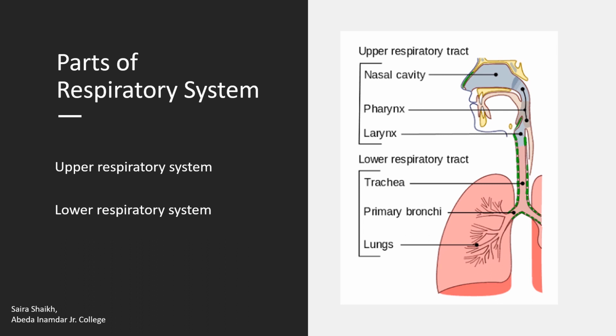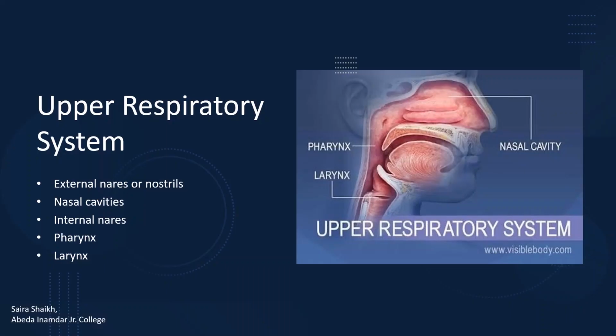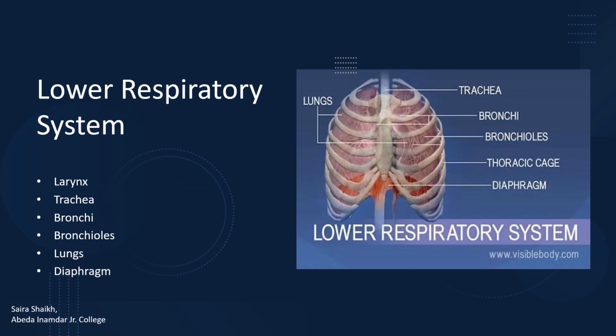The vocal cords present in the larynx divide the respiratory system into two parts, the upper respiratory tract and the lower respiratory tract. The upper respiratory system includes the nasal cavity, pharynx and larynx. The lower respiratory system includes the larynx, trachea, bronchi, bronchiole, lungs and diaphragm.